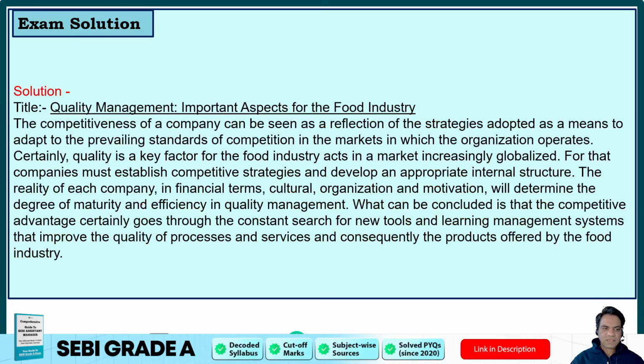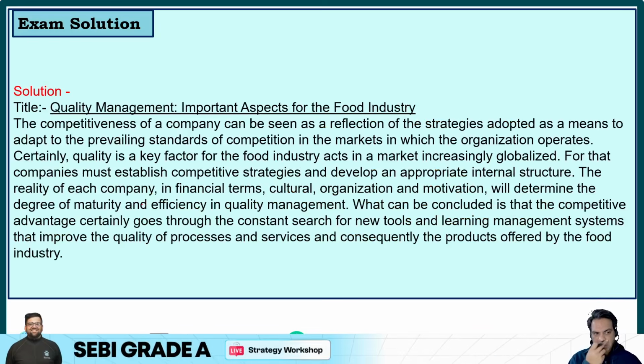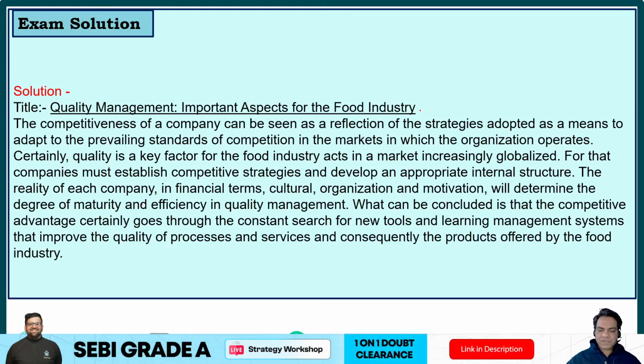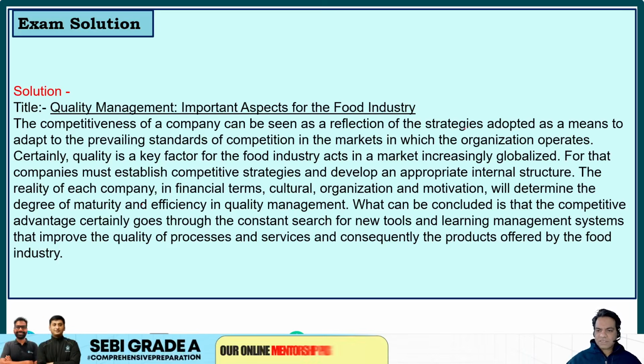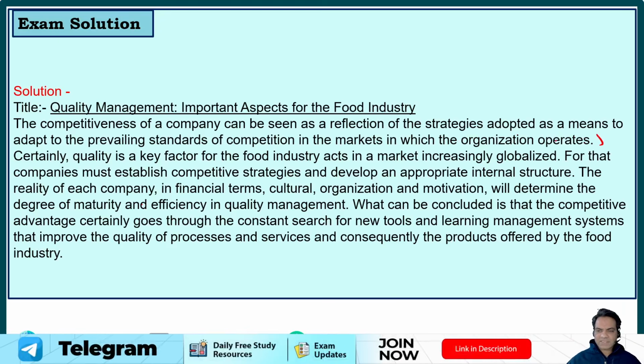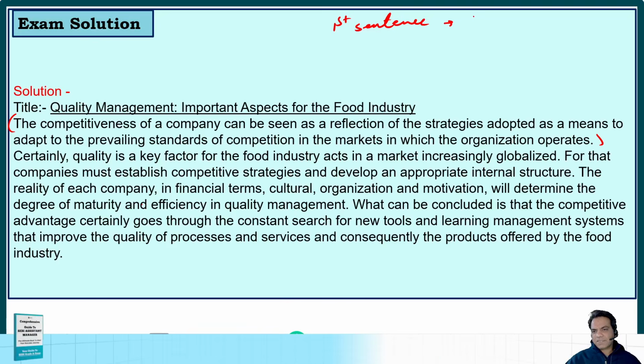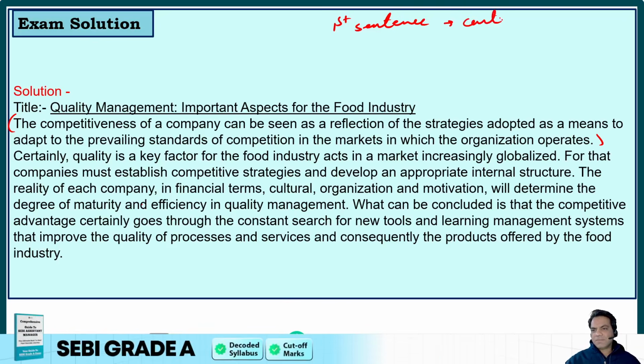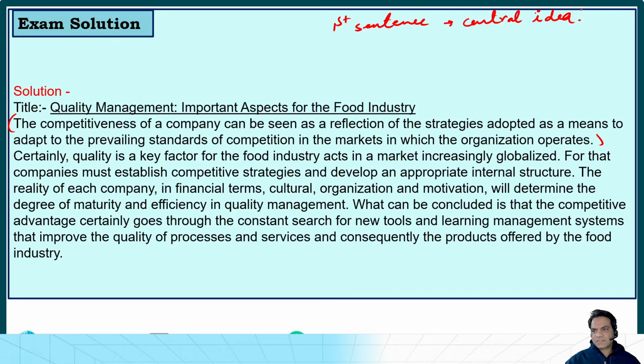So that was the passage. Now, what could be the highlight of the passage? Quality management, important aspects of food industry or new industry. The competitiveness of a company can be seen as a reflection of the strategies adopted as a means to adapt to prevailing standards of competition in the markets in which the organization operates. So guys, the first sentence was the core idea of the passage. This is the central theme of the passage. The central idea of the passage should be the first sentence of the passage.